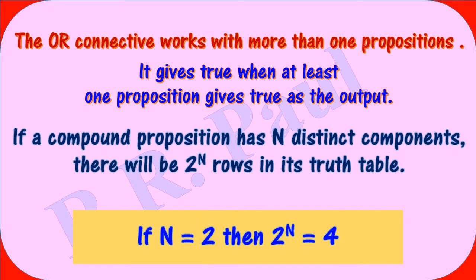Now, a question may come up: how many rows do we need to write in a truth table of OR operation? For this we will be using a formula 2 raised to the power n. Now this base 2 actually represents two answers, true or false, the Boolean values. The total number of Boolean values is 2, so the base is 2. And raised to the power n. Now what is this n? It is the number of propositions that we are using in our example.